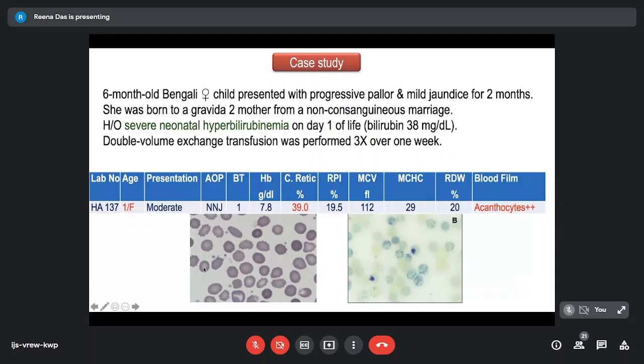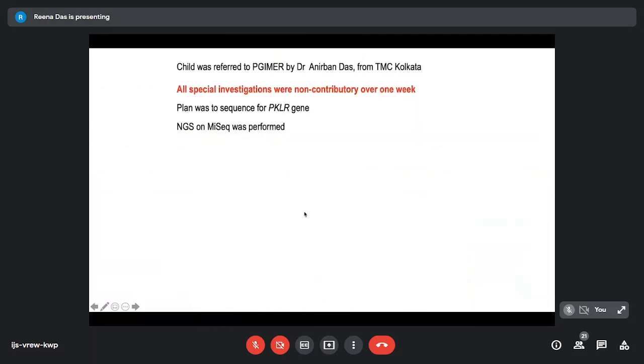So when this case came to us, at that time, we saw a lot of these acanthocytes, some spherocytes, and there was reticulocytosis, which was significant. The corrected retic was about 39%. So the child, all kinds of investigations were done, and we had thought that maybe because it's so severe, the PKLR gene sequencing should be done.